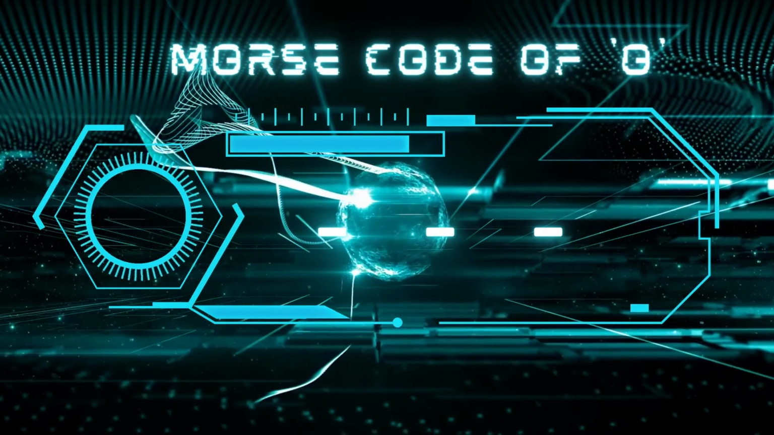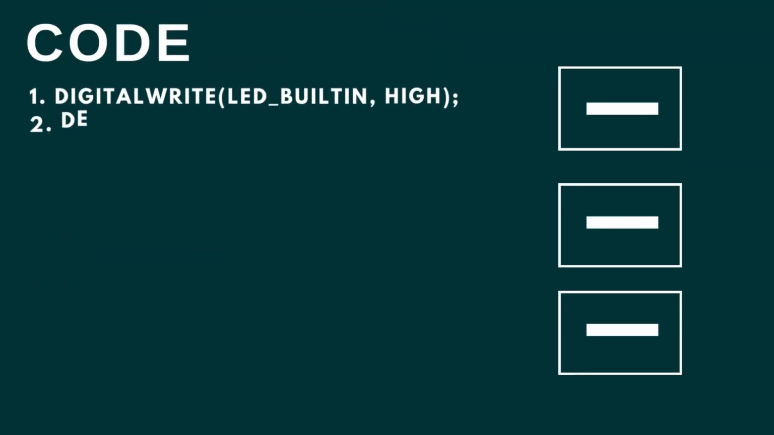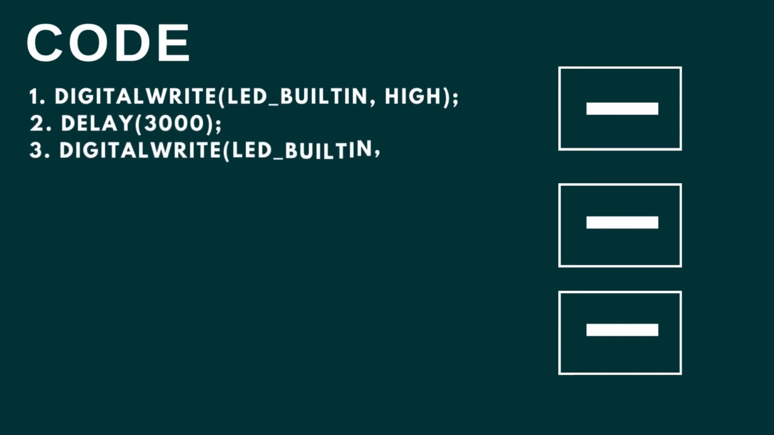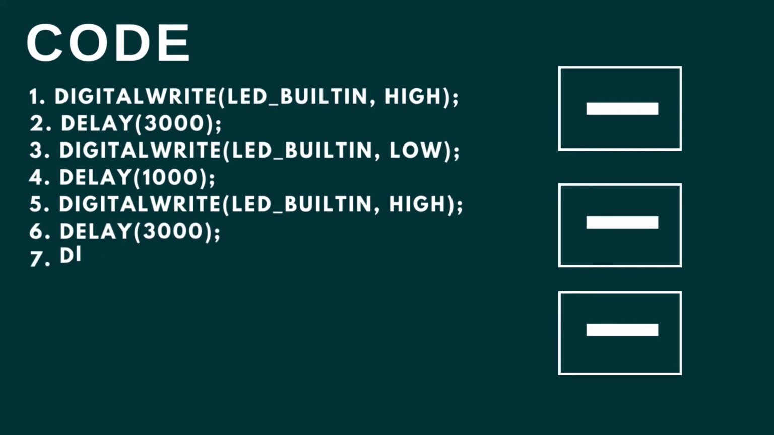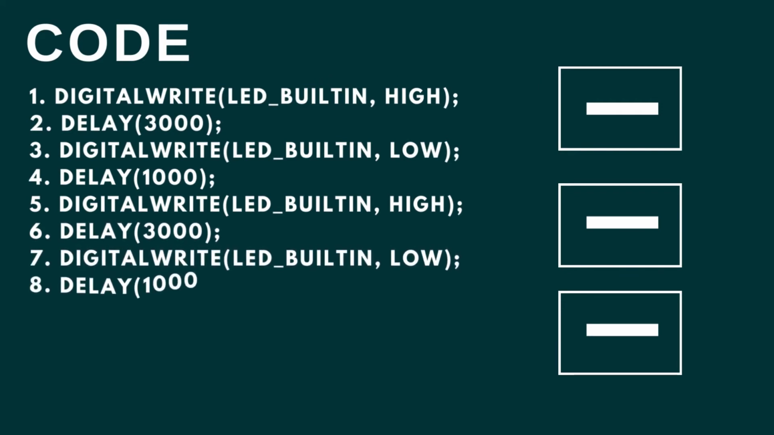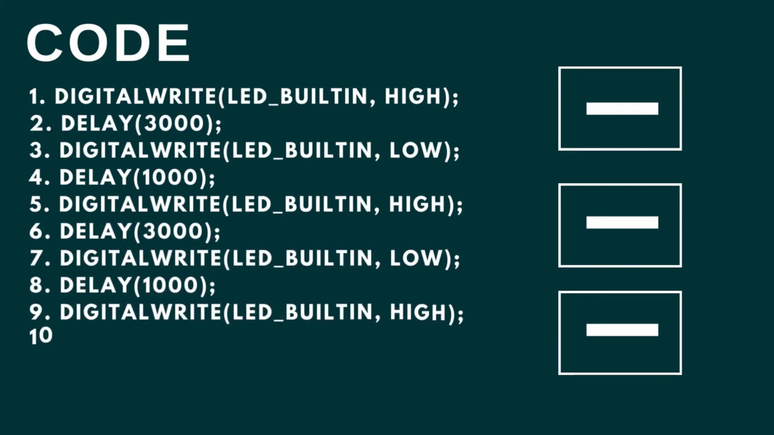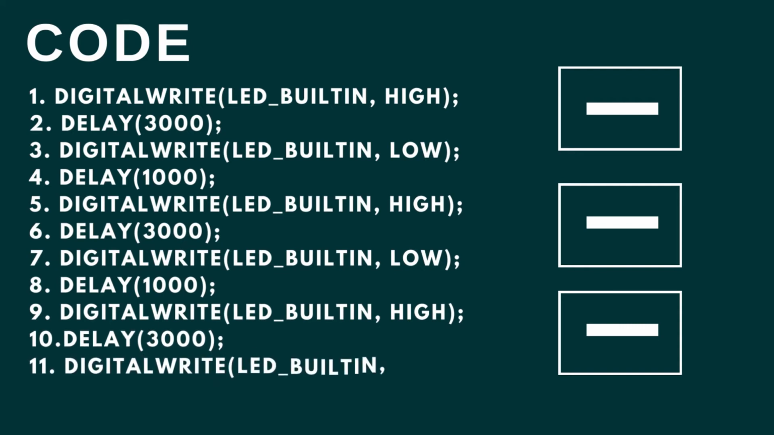The code is as follows. The first two lines are used to light on the LED light for a delay of 3000, whereas the next two lines are used to switch off the light for 1000 delay time. Lines from 5 to 8 and 9 to 11 also follow the same algorithm and hence represent 3 dashes.